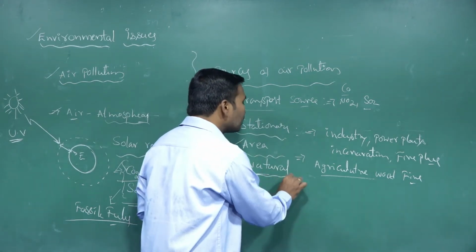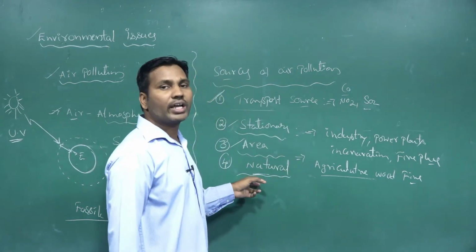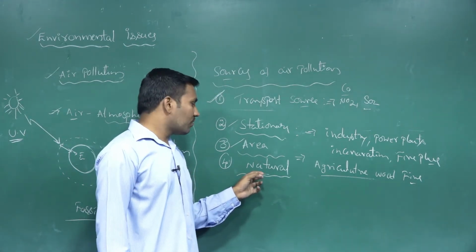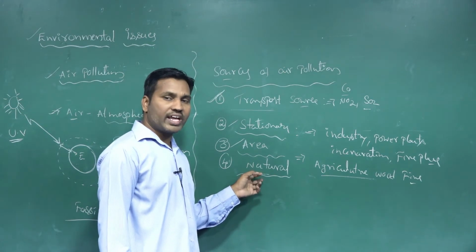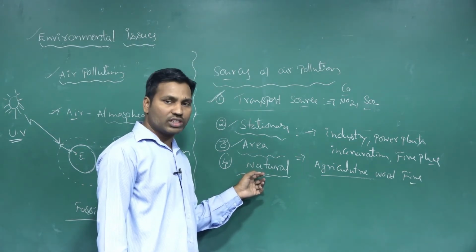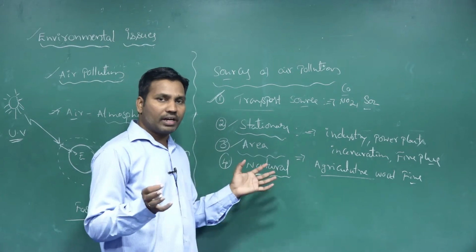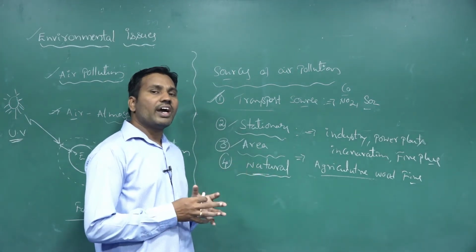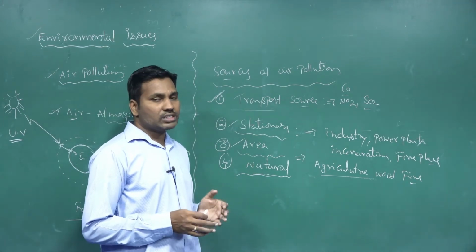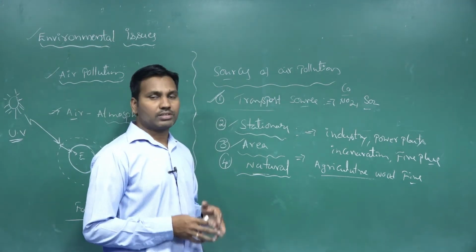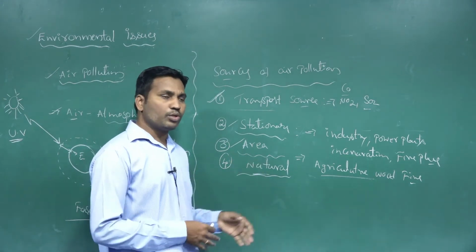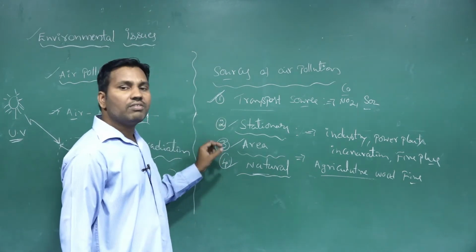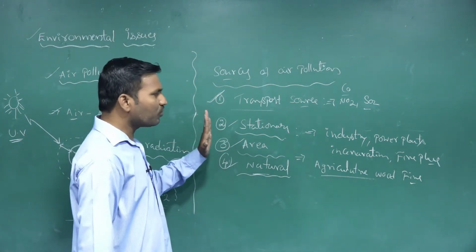And the natural sources, like volcanic eruptions. So dust particles. Through natural processes like volcanic eruptions, when the volcanoes erupt or blast, a large amount of ash and dust particles are released into the atmosphere. That time also it causes pollution. So these are the four sources of air pollution.